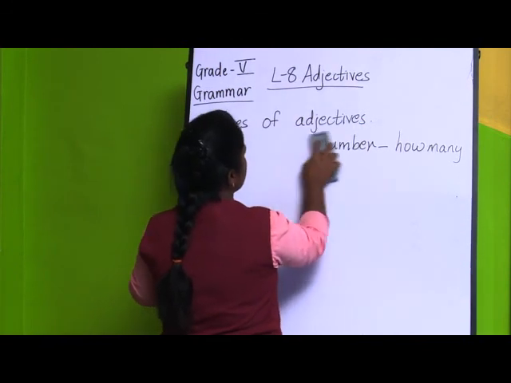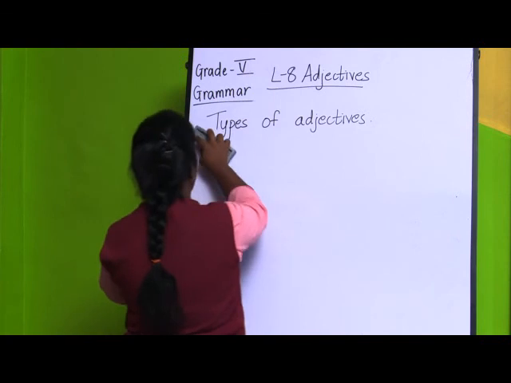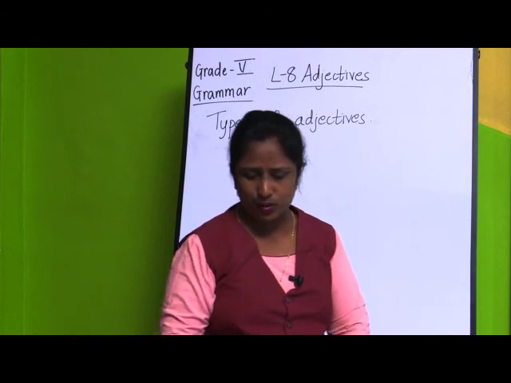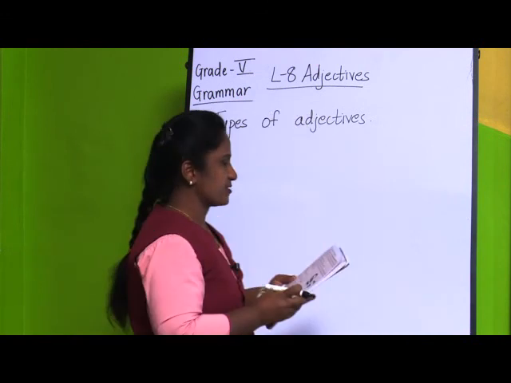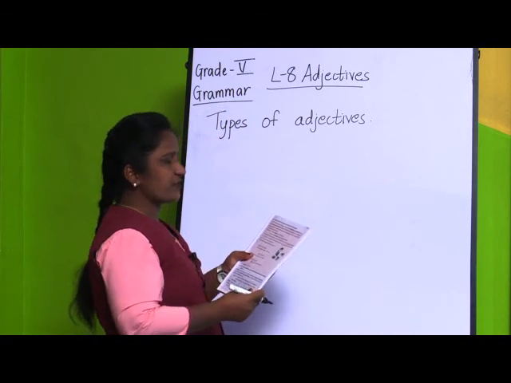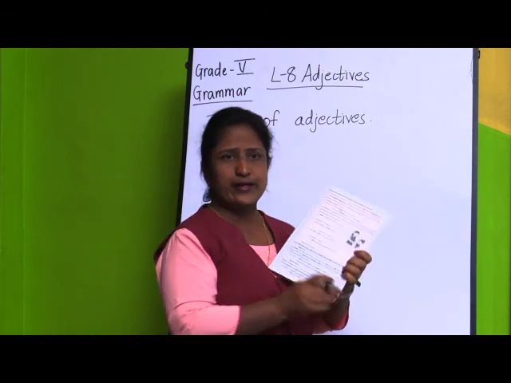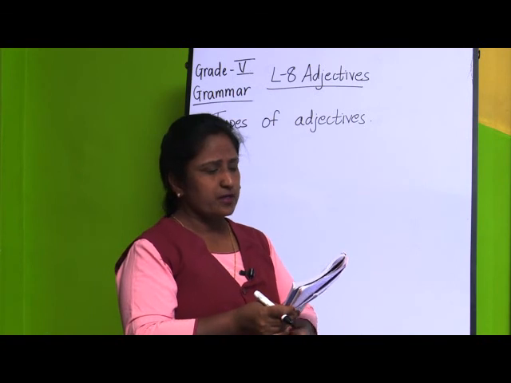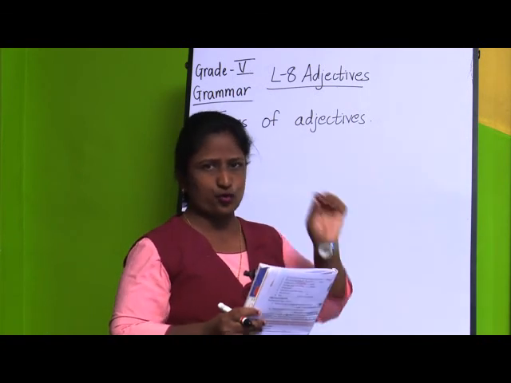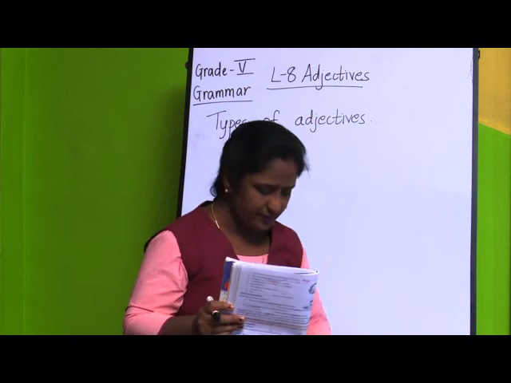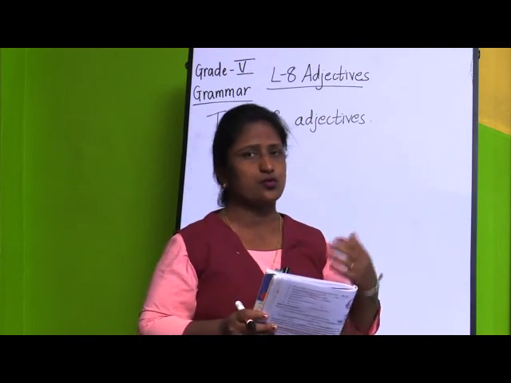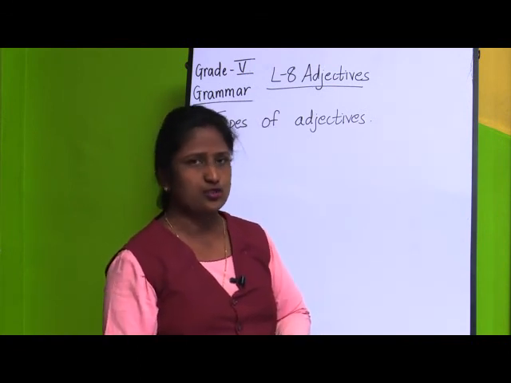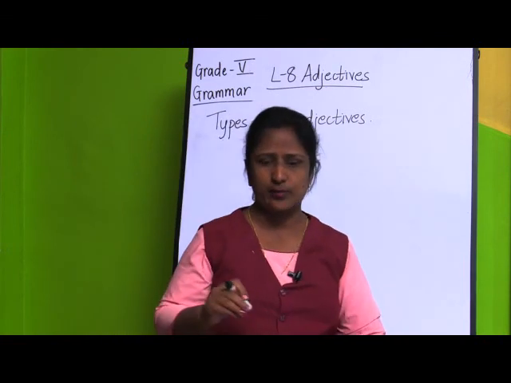See, now some words here we can't use for an exact number, or we can't tell the exact quantity or number. For example, adjectives like second, fourth, fifth are also adjectives of number. When you write your grade, you write first, second, third, fourth. They are also adjectives of number, and they are called ordinal adjectives. Ordinals we have learnt, isn't it children? We have learnt in maths that first, second, third, fourth, fifth are ordinals, or in Roman numbers also, and they show the order in which a person or thing stands. It tells about the person or about a thing.